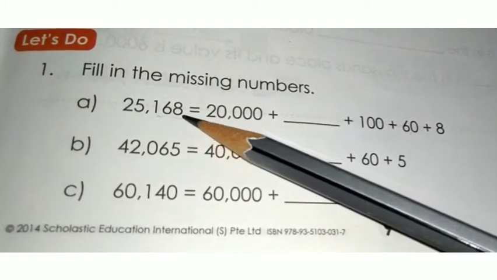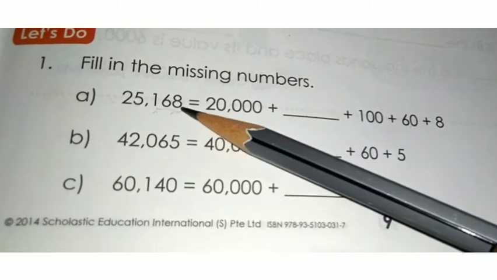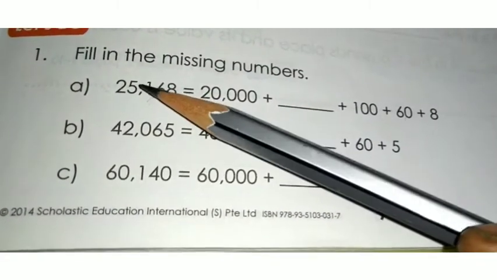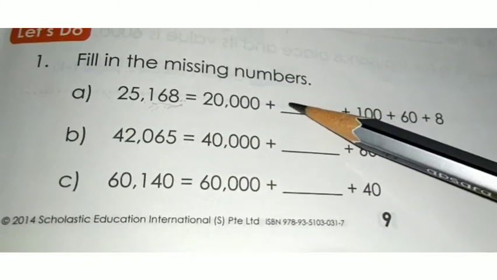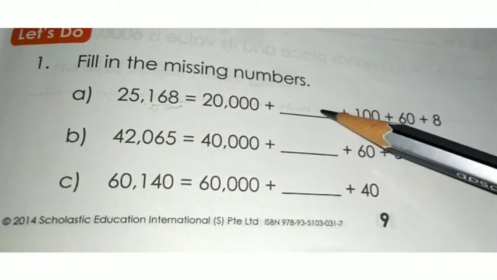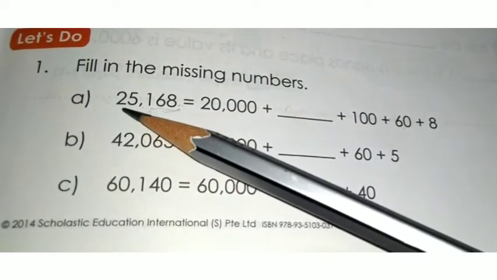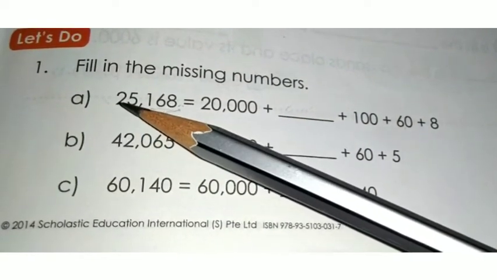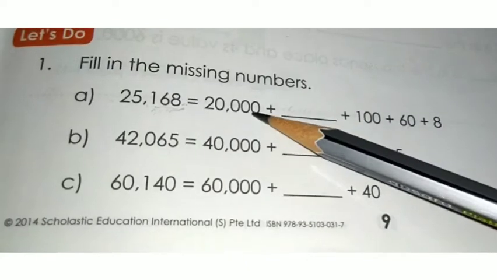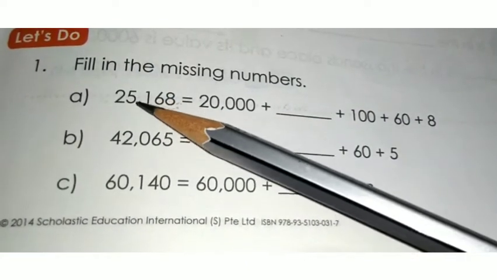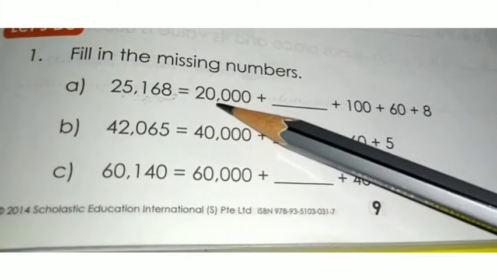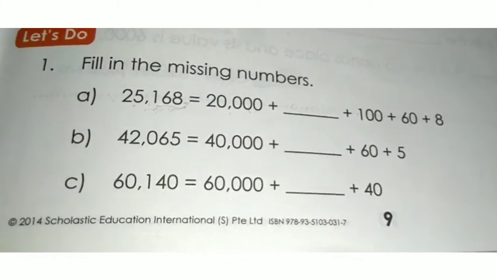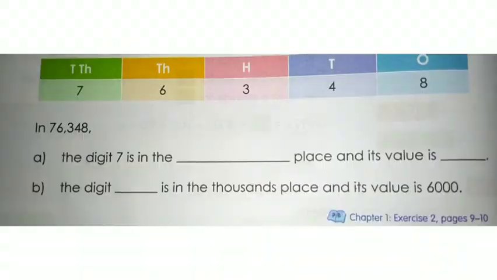On the right side you have 3 place values, hundreds, tens and ones, so you have to put 0 for these places. So 5 0 0 0. You have to write here 5 with 3 zeros, 5,000. In 10,000 place 2 is there, 2 into 10, 20, 20,000. In all places except the 10,000 place, you have to put 0, so you will get 20,000. Do all the problems in the same way.